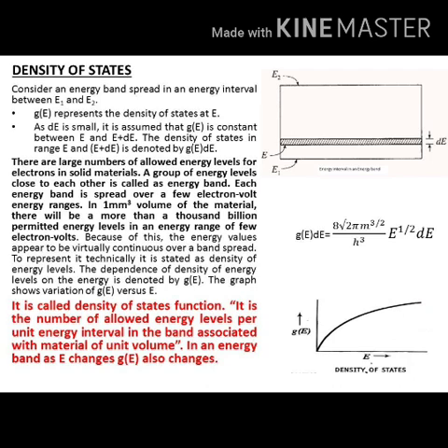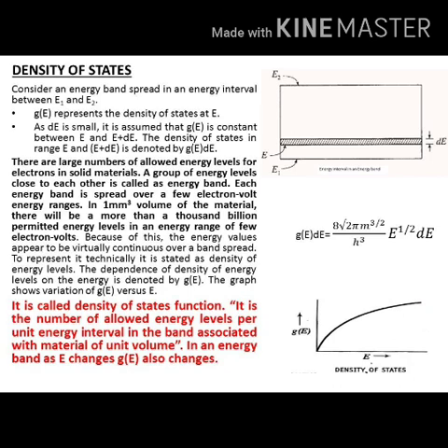To represent it technically, it is stated as density of energy levels. The dependence of density of energy levels on the energy is denoted by G of E. The graph shows variation of G of E versus E. So see the below diagram.